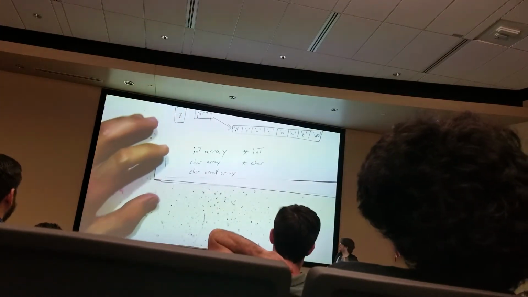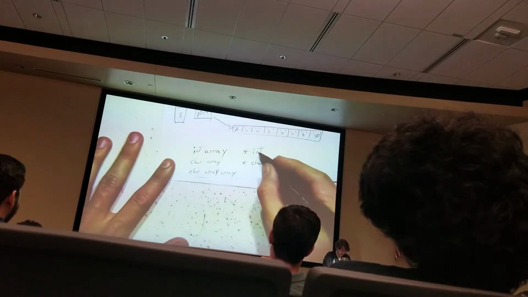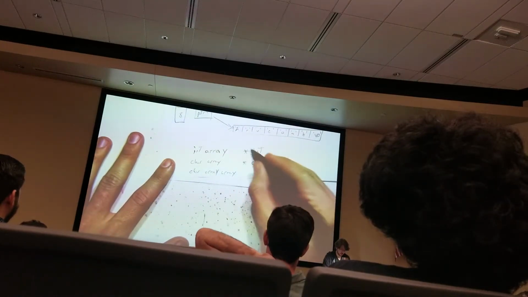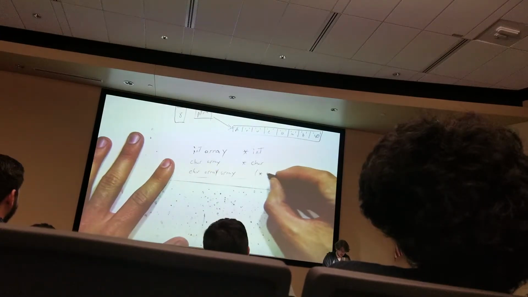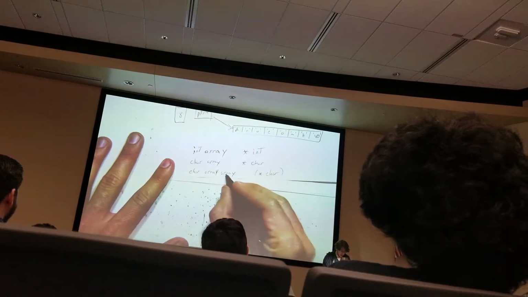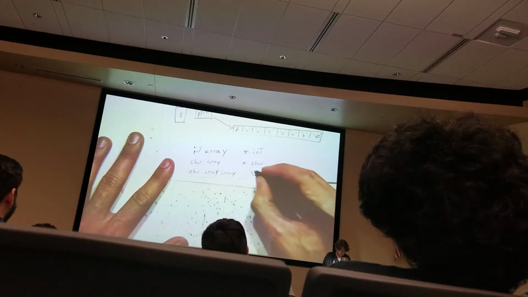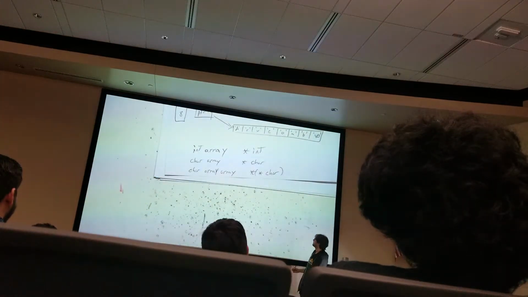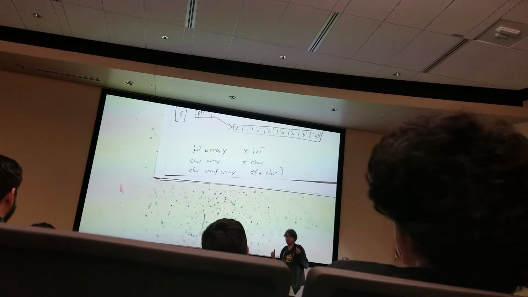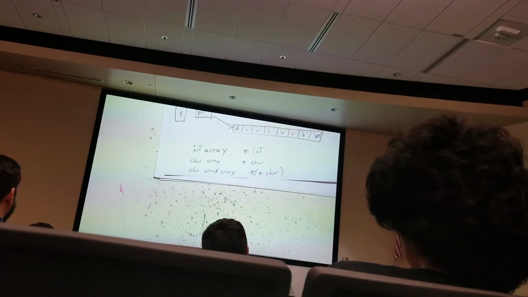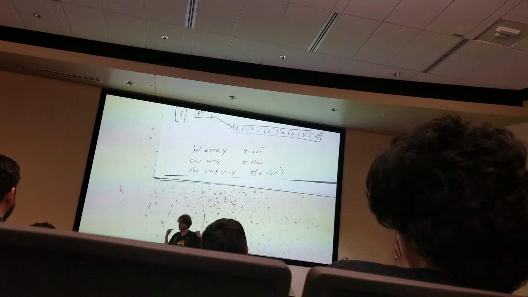Not at all confusing. What we want to do is every time we make an array, we put a star in front of it. So a char array would be star char, and then an array of char arrays would be star star char. And so we can get rid of the parentheses, and the computer understands what we're trying to say here. And so this is how 2D arrays work. This is why we use star star whenever we're doing 2D arrays.